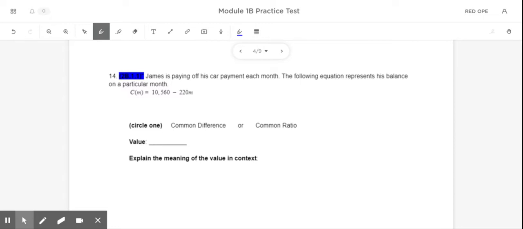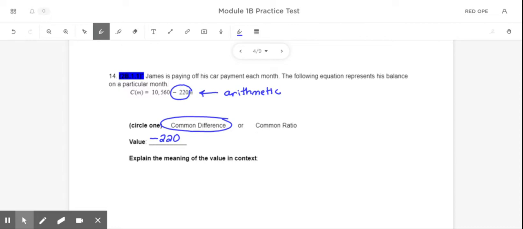Well, this equation is arithmetic. And the reason I know that is that there is no exponent in the equation. So that means automatically that it's going to have a common difference. Now, I can tell what the common difference is by looking at the number that's next to the variable. So because the m is attached to the negative 220, the value of the common difference is going to be negative 220.